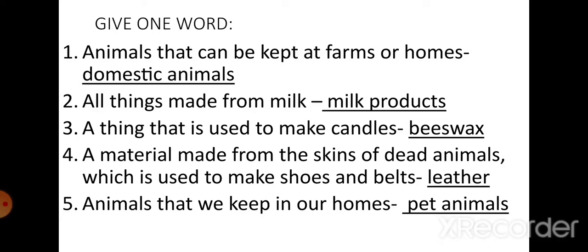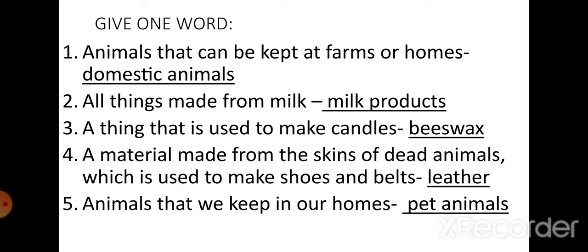D-O-M-E-S-T-I-C, domestic. A-N-I-M-A-L-S, domestic animals. A-N-I-M-A-L-S, animals. T-H-A-T, that. C-A-N, can. B-E, be. K-E-P-T, kept. A-T, at. F-A-R-M-S, farms. O-R, or. H-O-M-E-S, homes.